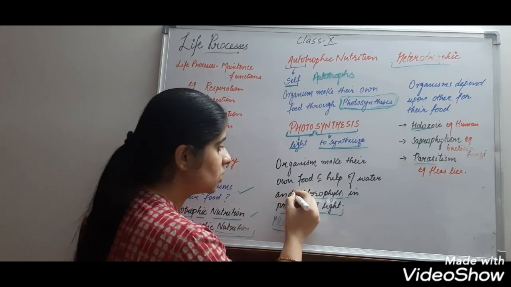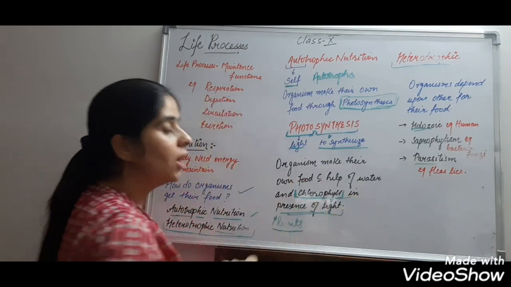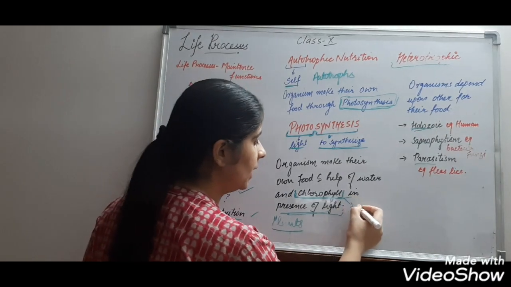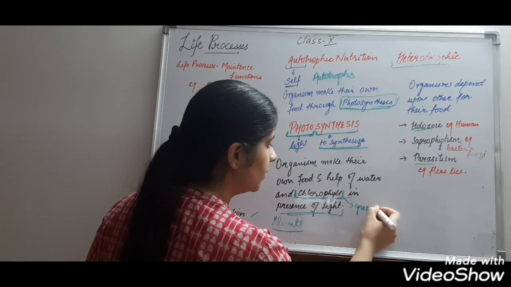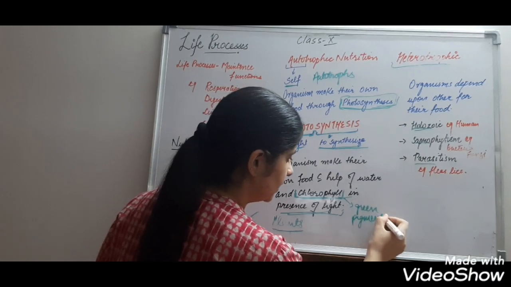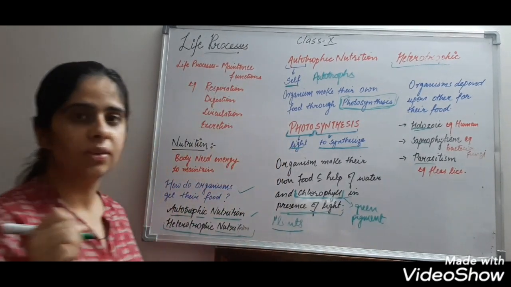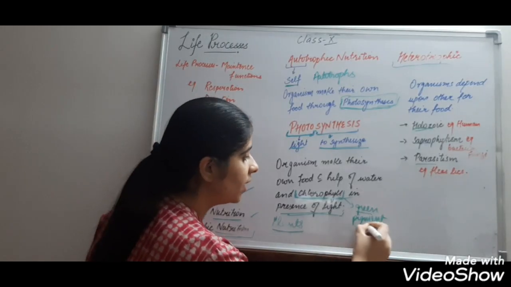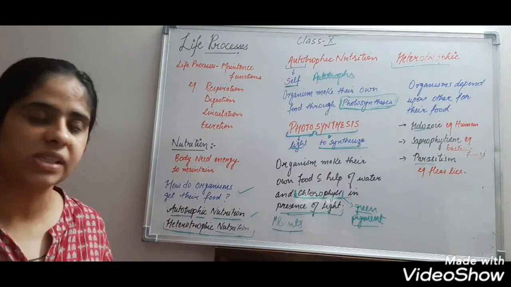Now, what is chlorophyll? Chlorophyll is the green pigment present in the leaves, which is necessary for trapping of sunlight during photosynthesis.